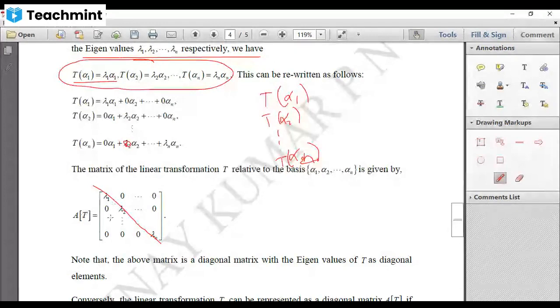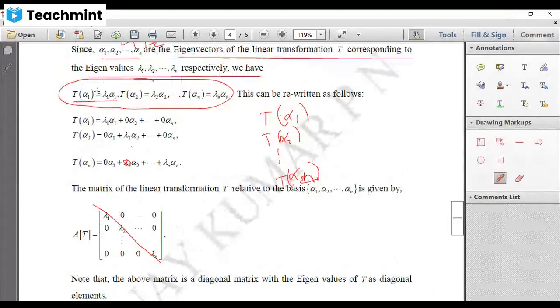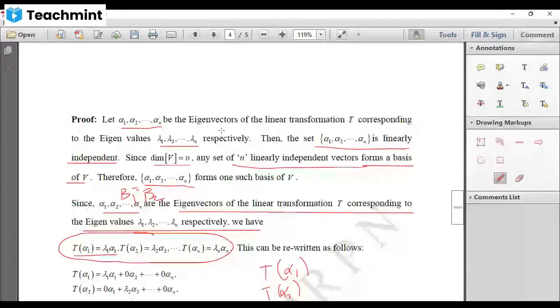So this matrix can be written only if there is a basis alpha 1, alpha 2, etc. up to alpha n, for which this is true. But if this is true, it means alpha 1, alpha 2, etc. up to alpha n are eigenvectors associated with lambda 1, lambda 2, etc. up to lambda n. That is what we needed.